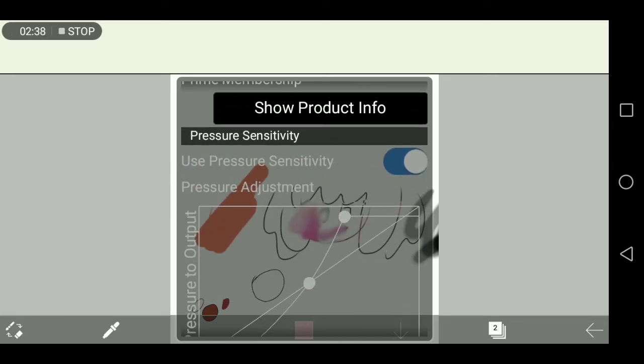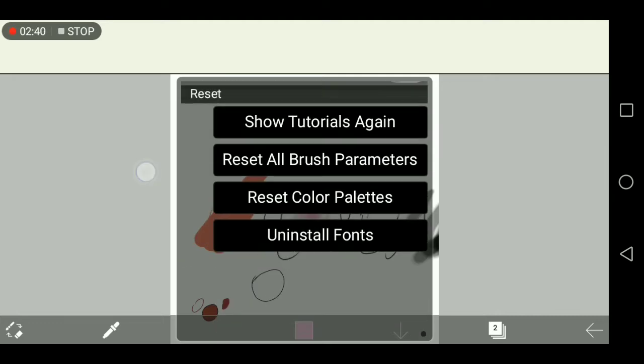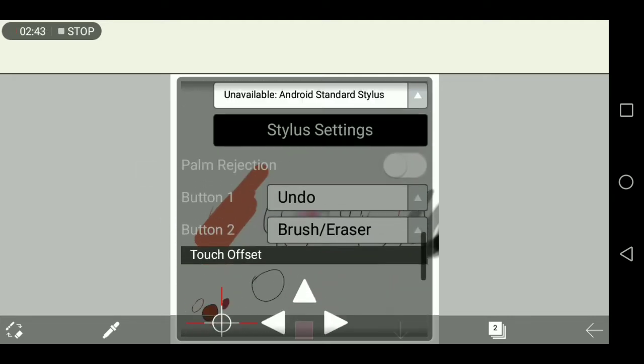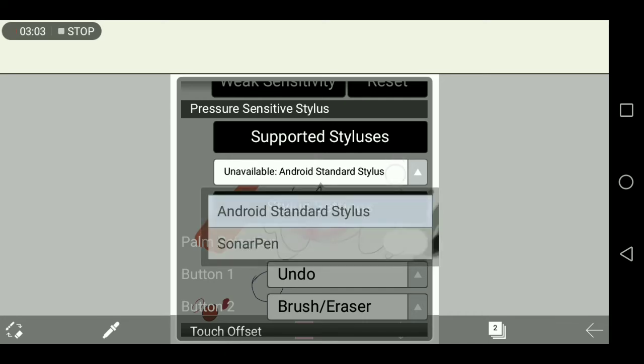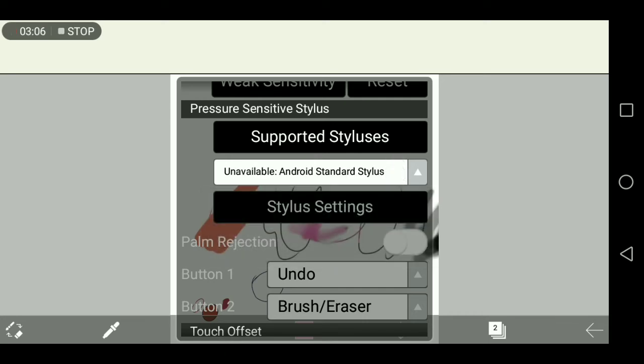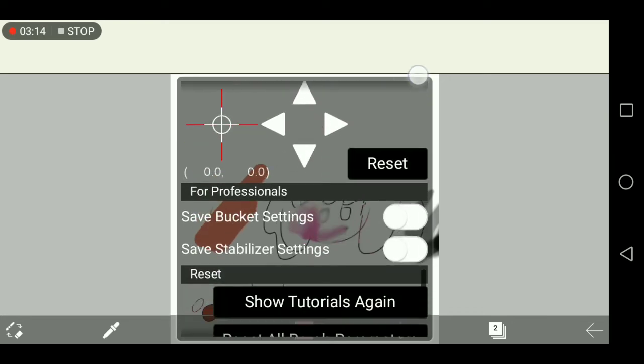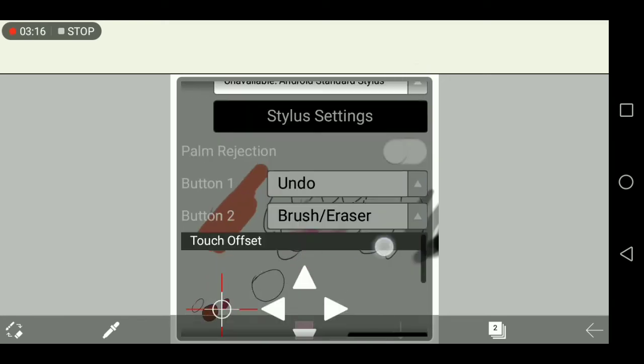I would like to mention the features that Ibispaint has. Ibispaint supports stylus. So if you have an Apple Pencil, you're in luck. I don't, because I use Android. But if you have an Apple Pencil, good for you. Sorry about that. Next, literally any stylus that's Bluetooth can connect here and you can use it.